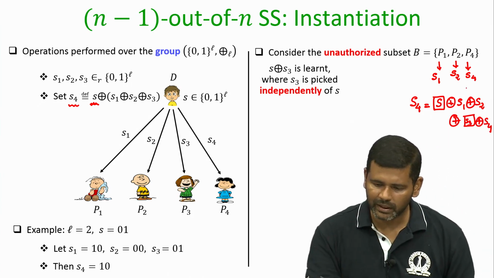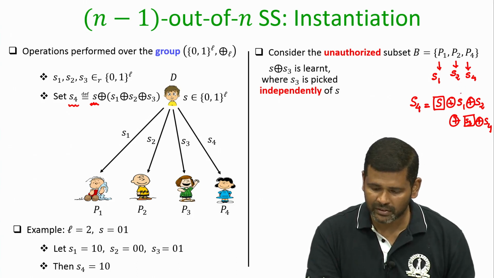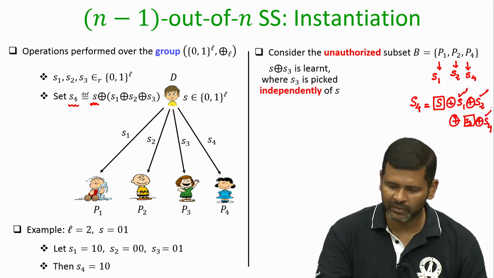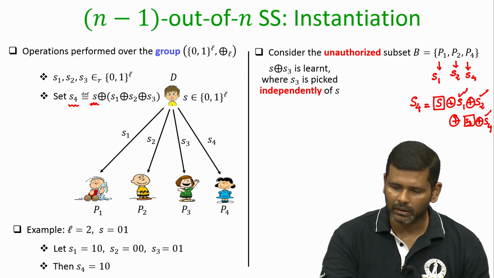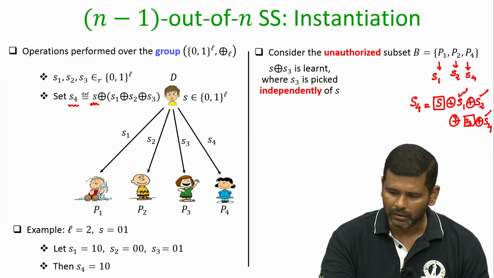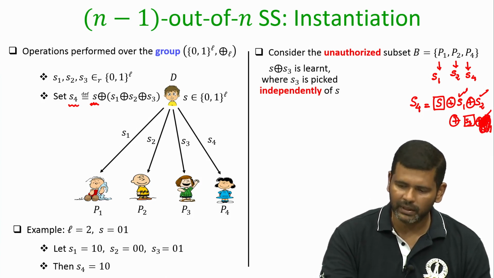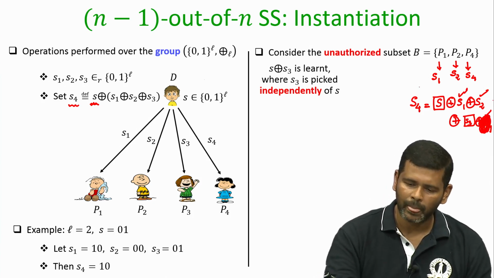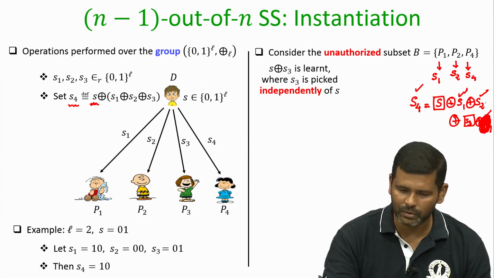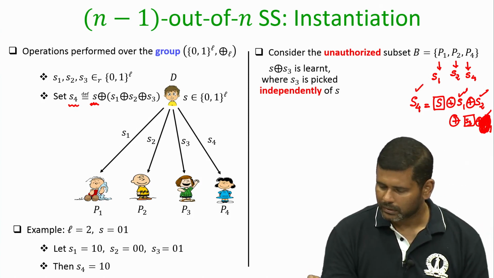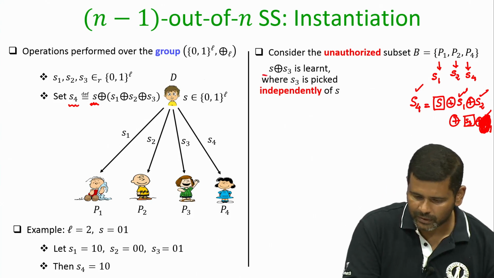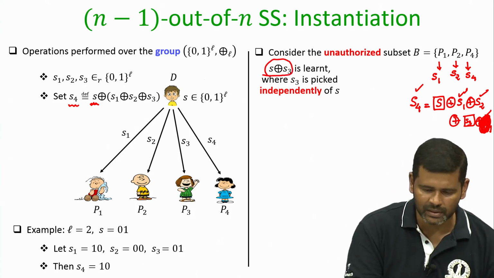So, what are the things which are known to this unauthorized subset? They know S1, they know S2, they know S4. If they substitute the values of S4, S1 and S2, they come to learn the value of S XORed with S3.